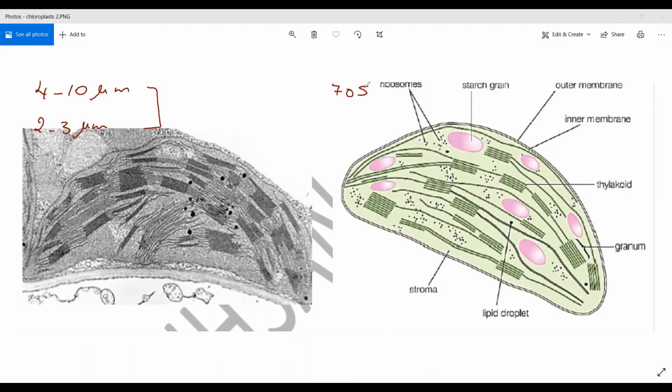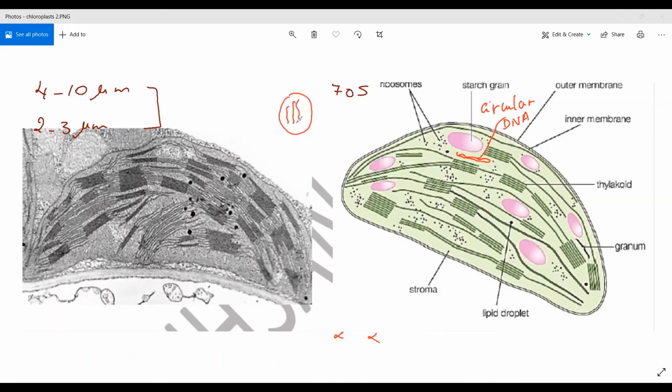There is another structure that is common between mitochondria and chloroplasts, but unfortunately it's not drawn here. Let me draw it: the DNA, or we call it the circular DNA. Again, this circular DNA is found in the mitochondria and in bacteria. This circular DNA is independent of the DNA found in the nucleus. I mean, if this chloroplast is found in the cytoplasm, suppose this is the cytoplasm, and there is a nucleus here.